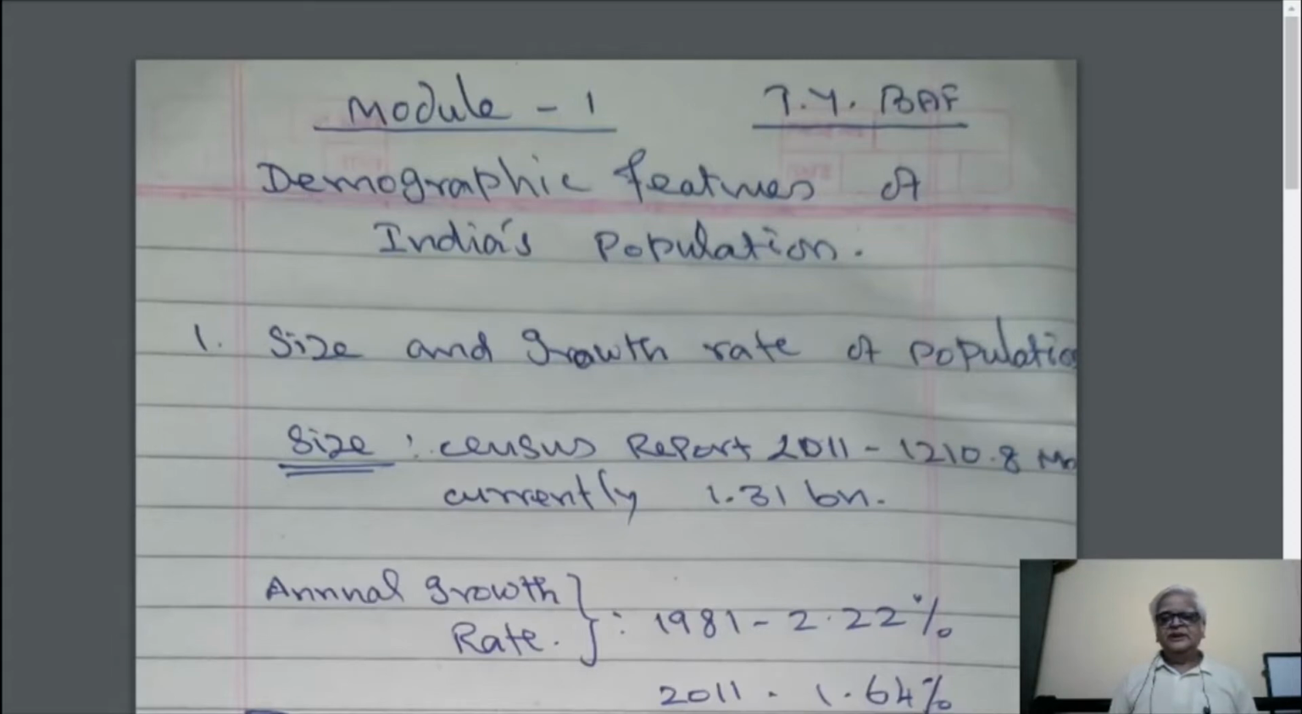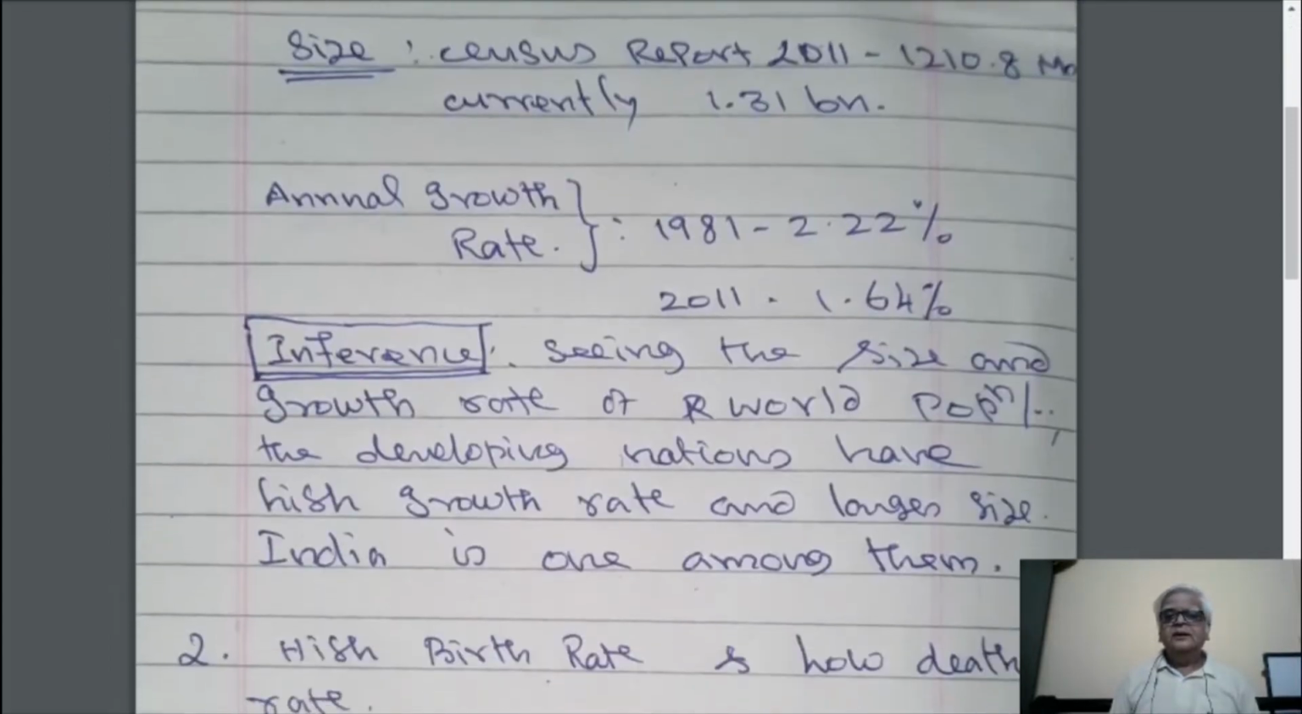The annual growth rate of the population, which in the year 1981 was 2.2%, in the year 2011 is 1.64%. That is, even after 30 years, we have not attained zero growth rate. 2.2% in 1981 to 1.64% in 2011. So our population policy of 1985 could not achieve its target.